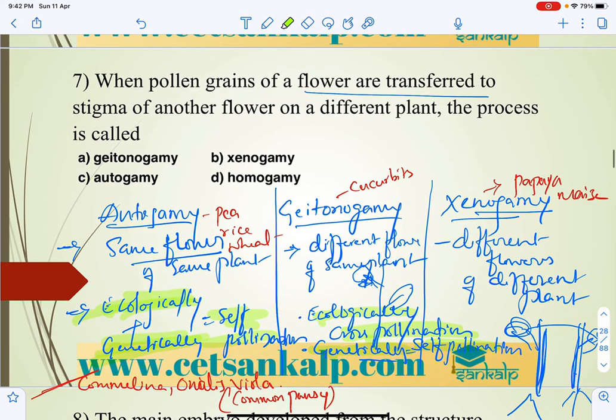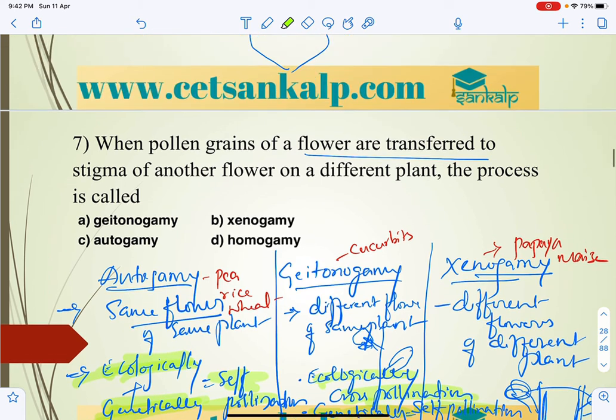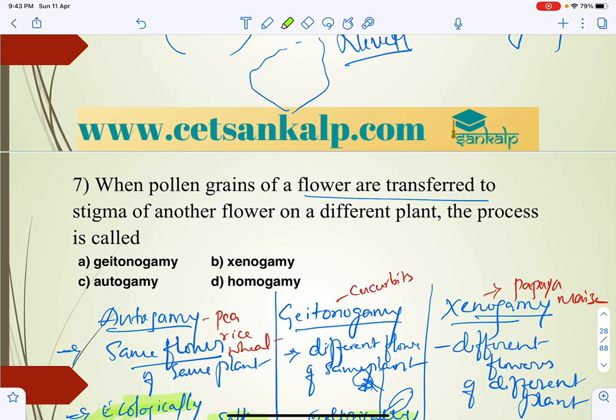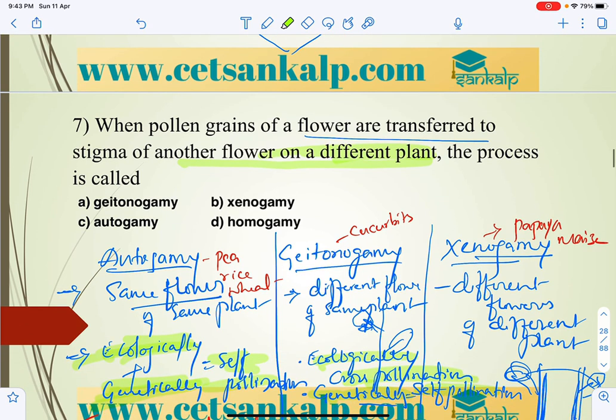So the answer for the seventh question: when pollen grains of a flower are transferred to the stigma of another flower of a different plant, so the keyword mentioned here is different plant. So that is xenogamy. So the answer for that is xenogamy, right?